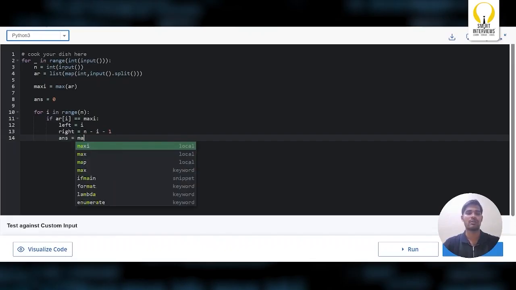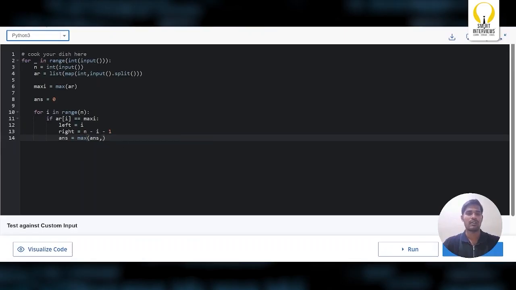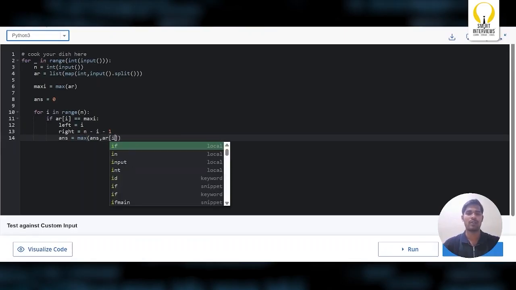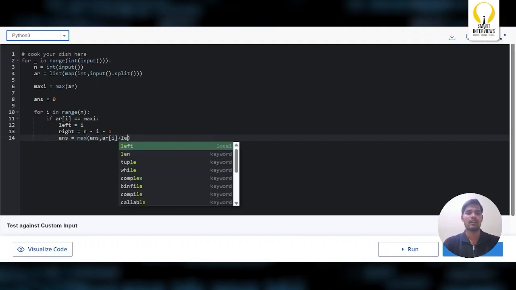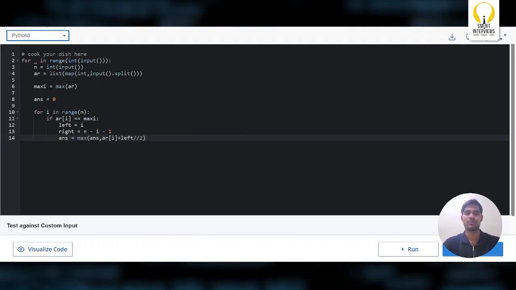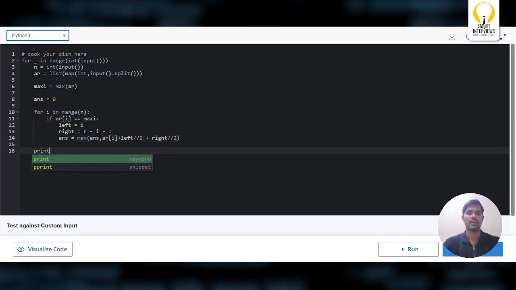Answer equals maximum of answer, comma, you can add array of i, or max, plus left by 2 plus right by 2. Either you can replace this array of i with max also. So finally I'll print answer.